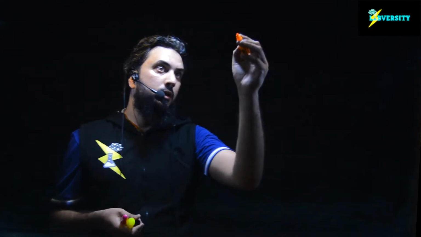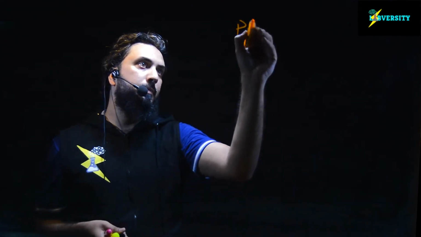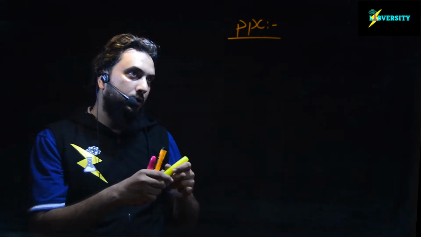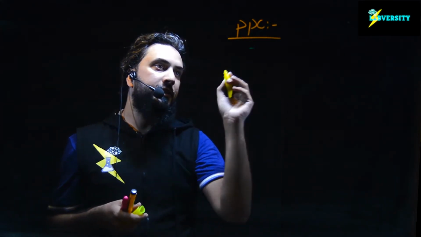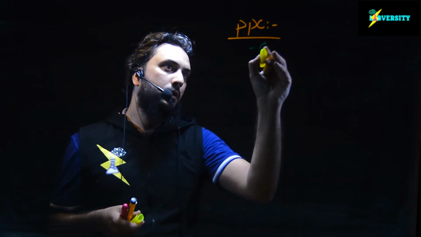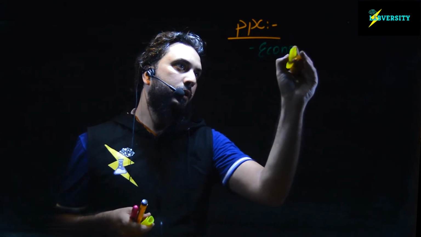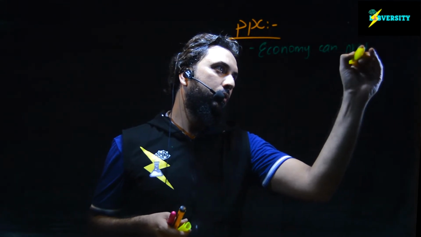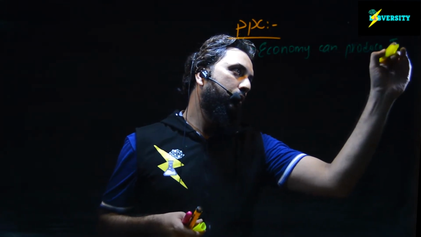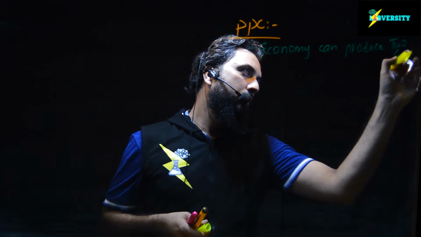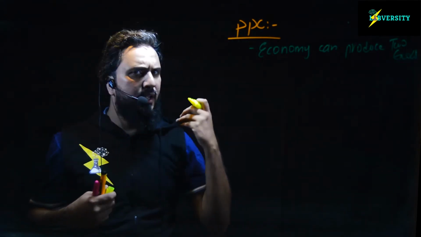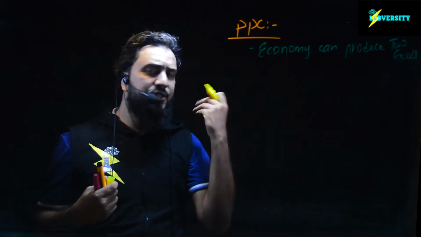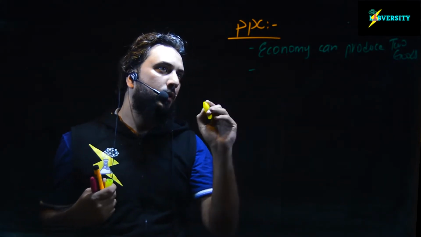When we are discussing a production possibility curve, the first thing we need to understand is that an economy can produce two goods, and these two goods can be a capital good, a consumer good, it can be anything.